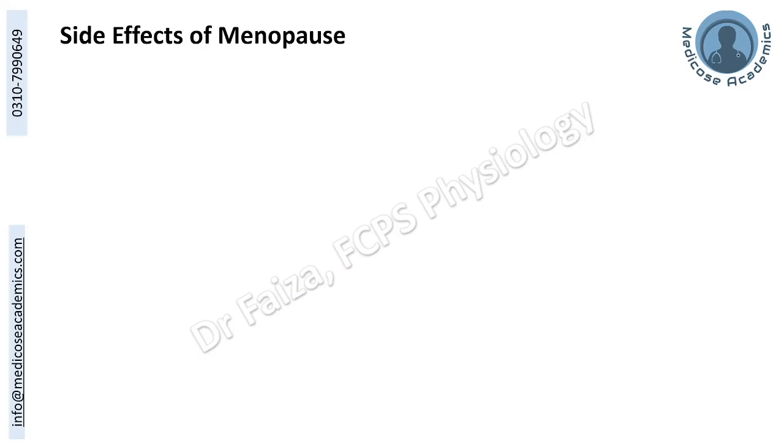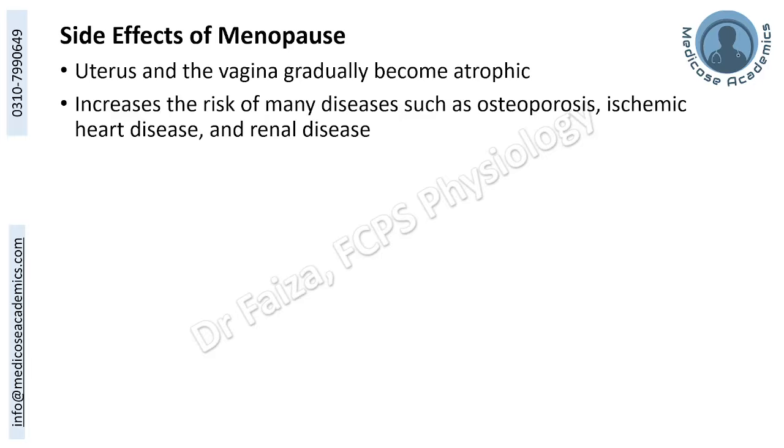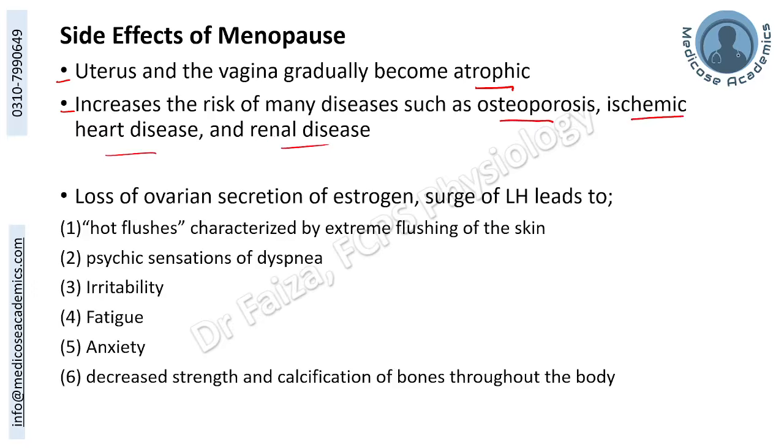Now, the side effects of menopause will be because of absence of estrogen and progesterone, which were sustaining the reproductive tract, that will start becoming atrophic. Estrogen was protecting bones. Now, the osteoclastic activity will increase and the person will suffer from osteoporosis. The cardioprotective effect will be lost, and ischemic heart disease will be more predisposed, as well as renal diseases.